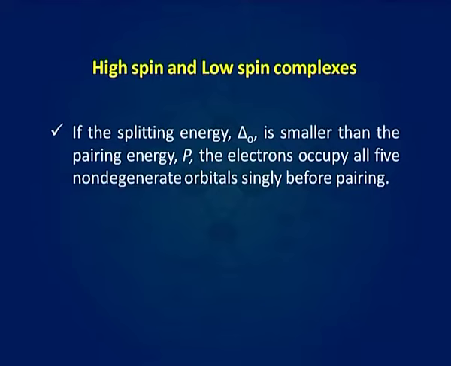If the splitting energy Δo is smaller than the pairing energy P, the electrons occupy all 5 non-degenerate orbitals singly before pairing. After all d orbitals are half filled, additional electrons then pair with electrons in the t2g set. Such a complex would have the same number of unpaired electrons on the metal atom or ion as when the metal is uncomplexed. This is called a high spin complex.